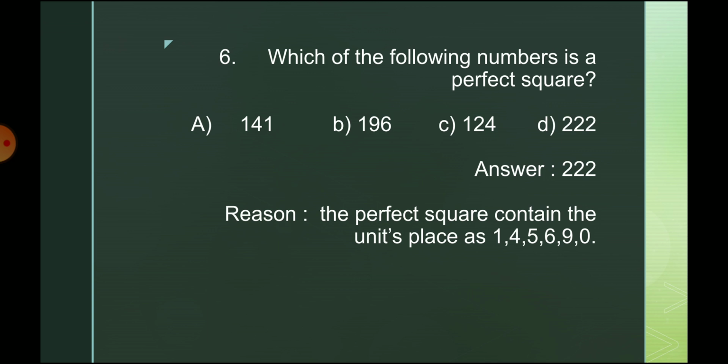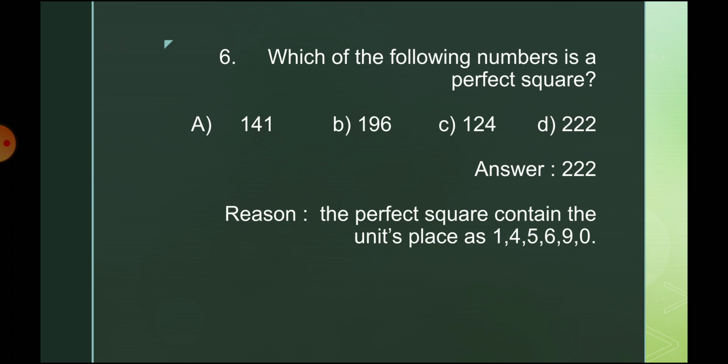Which of the following numbers is a perfect square? Option A 141, option B 196, option C 124, option D 222. The answer is 222, because a perfect square can have the units place as 1, 4, 5, 6, 9 and 0.